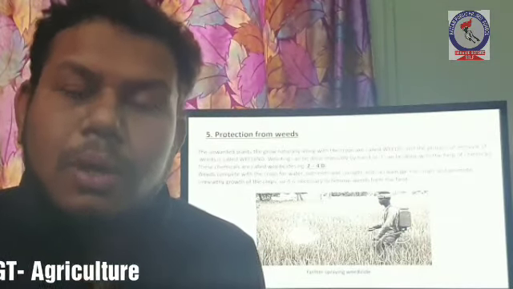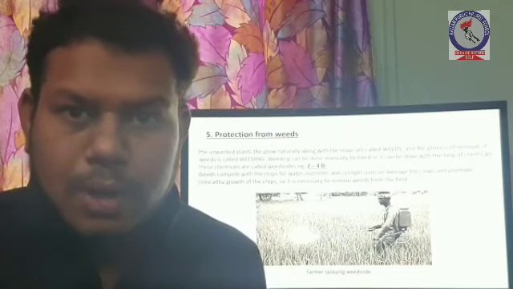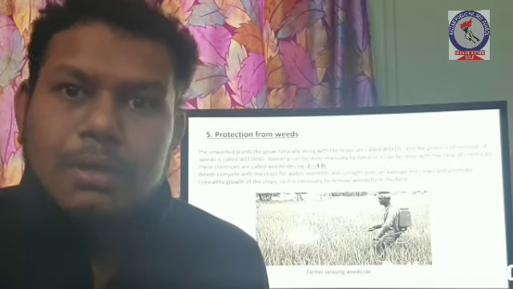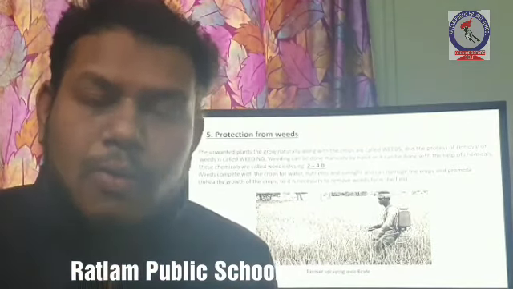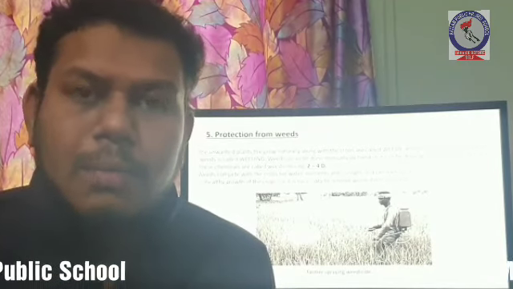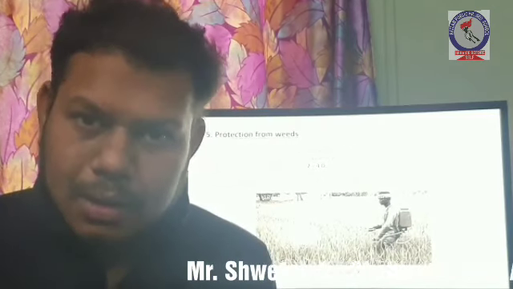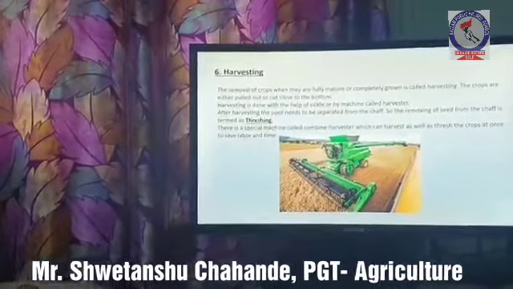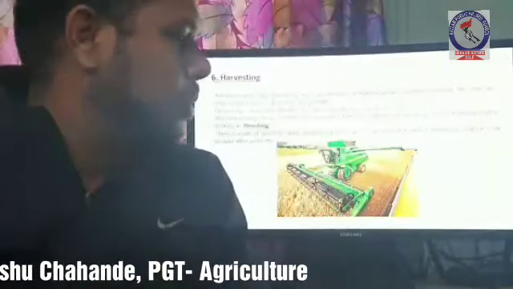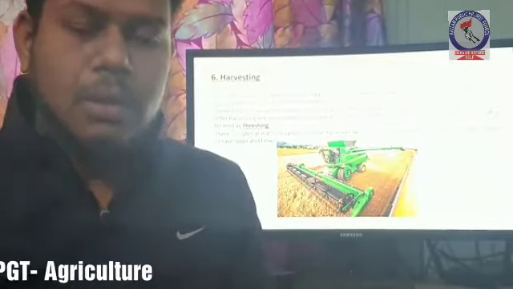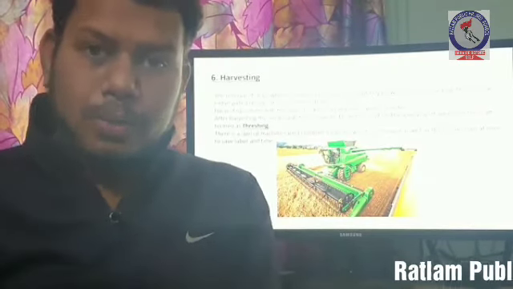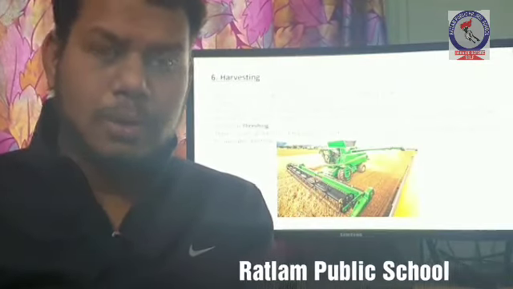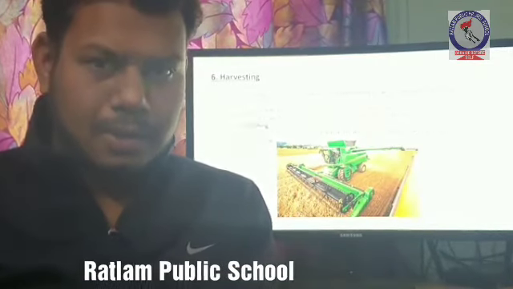The process of removal of weeds from the field is called weeding, and the chemicals which are used to remove the weeds are called weedicide. One example is 2,4-D. It is an example of weedicide. We can also remove weeds with the help of our hands by plucking them. Next step is harvesting. Harvesting means when the crops are fully grown and fully matured, they need to be cut. So the removing of crops from the field is known as harvesting.